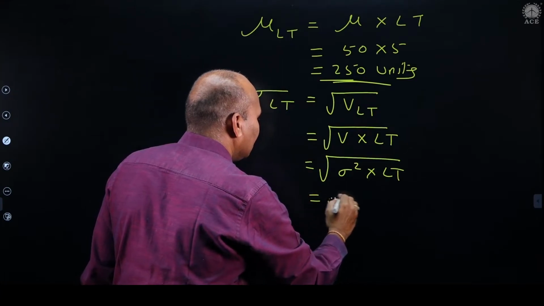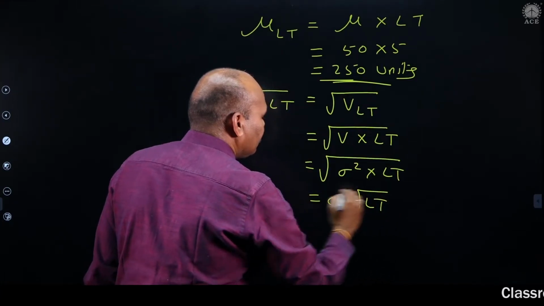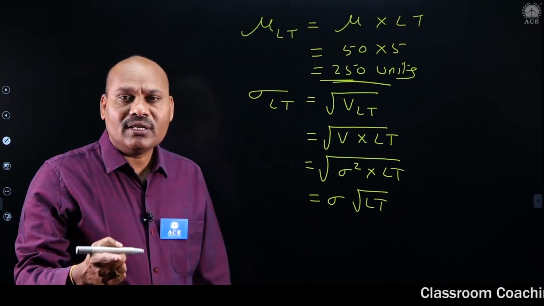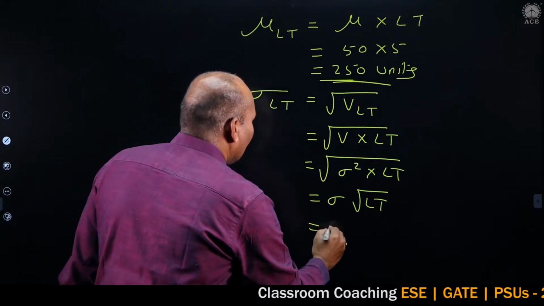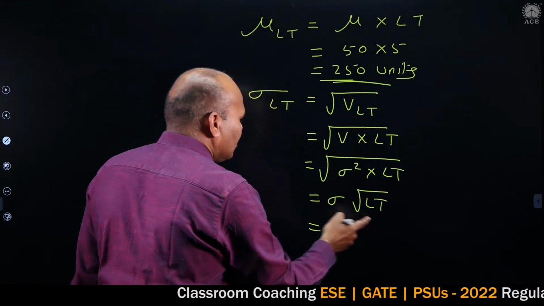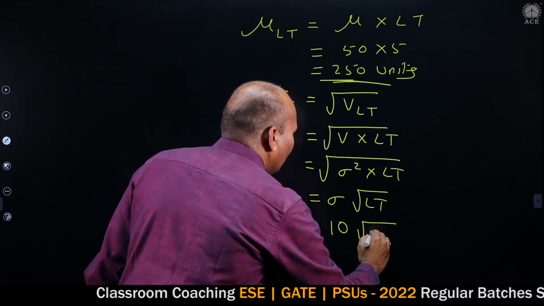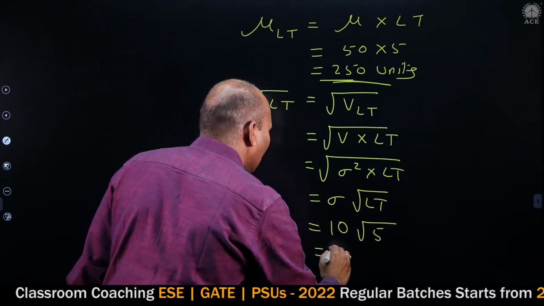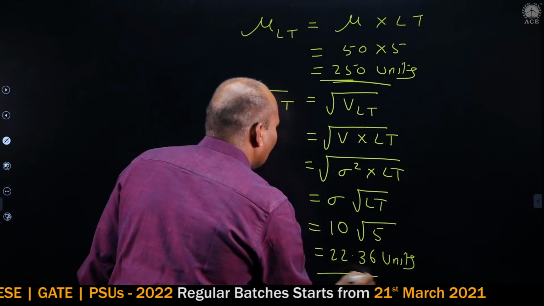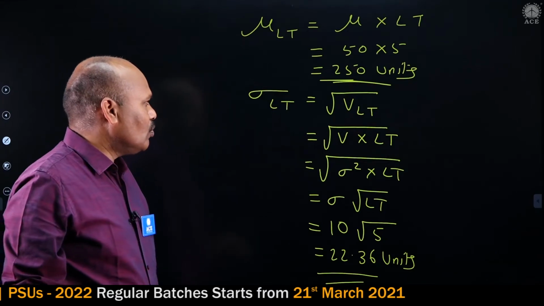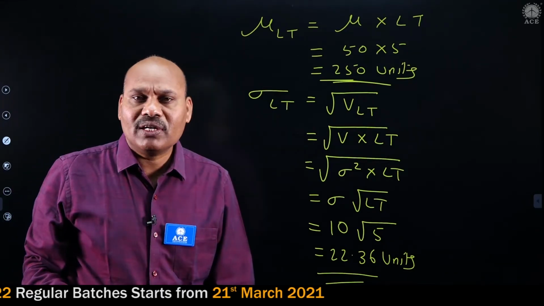So it becomes sigma under root LT. So sigma LT can be written as sigma into root LT. In the given data, sigma is 10 into root 5, which is equal to 22.36 units. So mu LT is equal to 250 units, sigma LT is equal to 22.36 units.